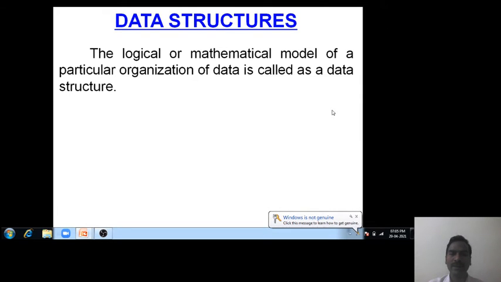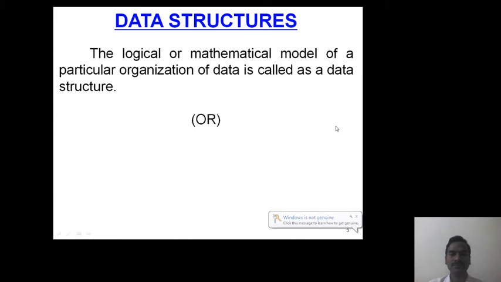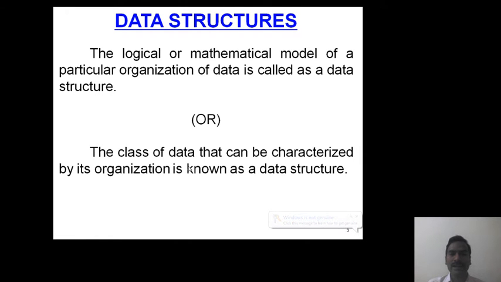Now one more definition. The class of data that can be characterized by its organization is known as a data structure. So here also it mainly focuses on the way of arranging the data. So when we observe all these definitions, the data structure mainly focuses on how the data is arranged. Okay?